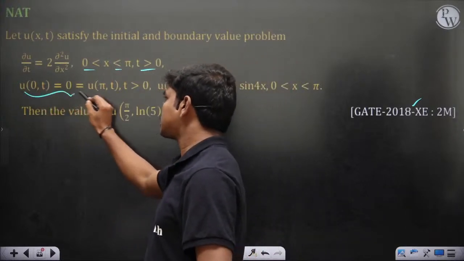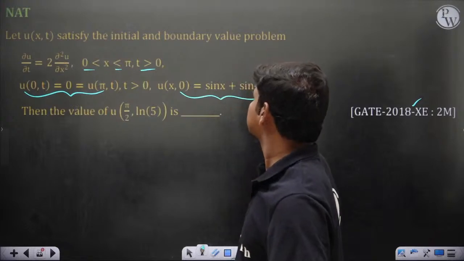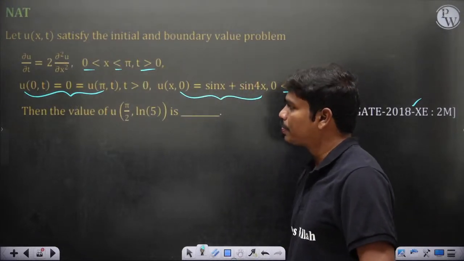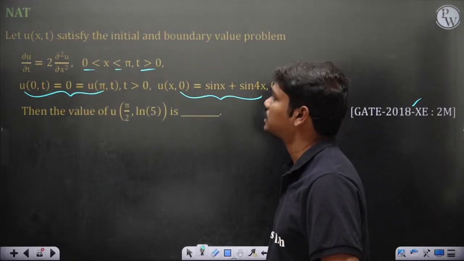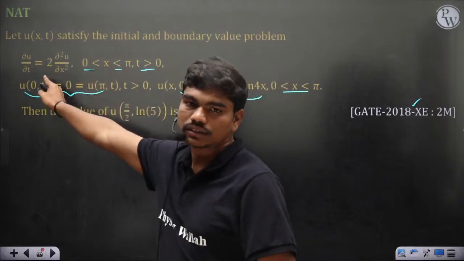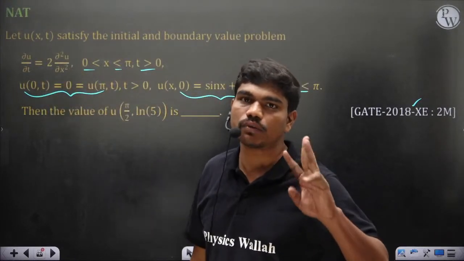The temperatures at locations 0 and pi are set to 0. u of x comma 0 is equal to sin x plus sin 4x for 0 less than x less than pi. Then the value of u of pi by 2 comma ln 5 is dash. Clearly, if you look at this equation, it is quadratic in space and linear in time, so you need 2 boundary conditions and 1 initial condition.